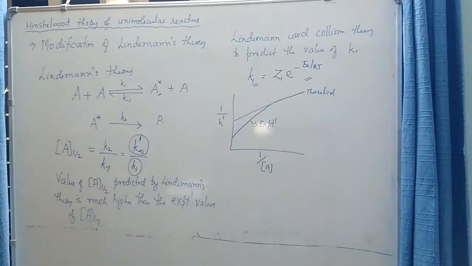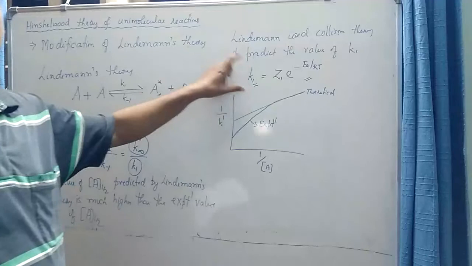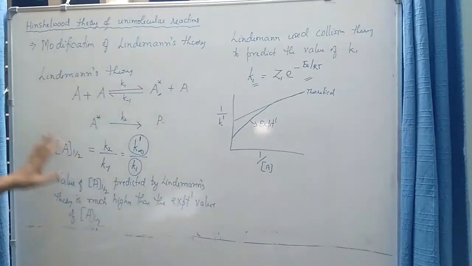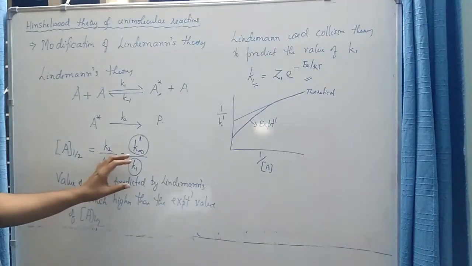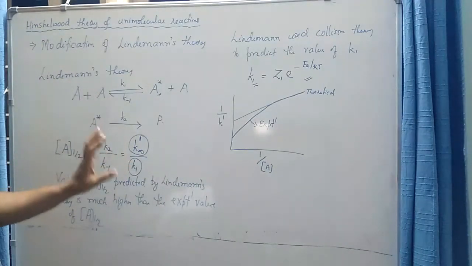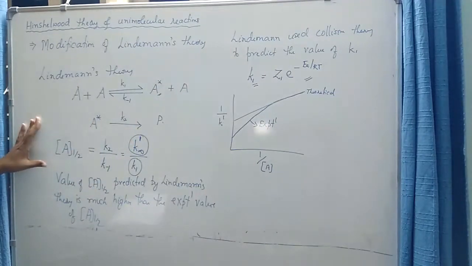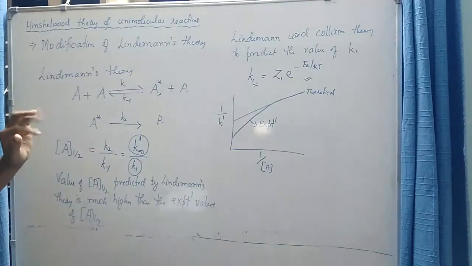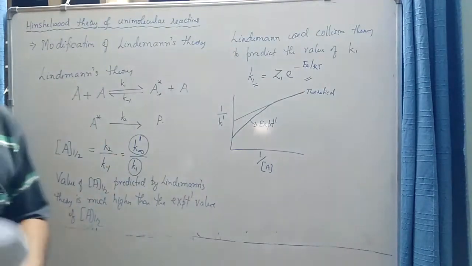The main aim of Hinshelwood was to somehow increase the value of k1, because he too understood that the higher value of a half predicted by Lindemann's theory was due to the lower value of k1. So if we make this k1 very high, then we can significantly lower the value of a half. So he proposed a mechanism wherein one can estimate a much higher value of k1.